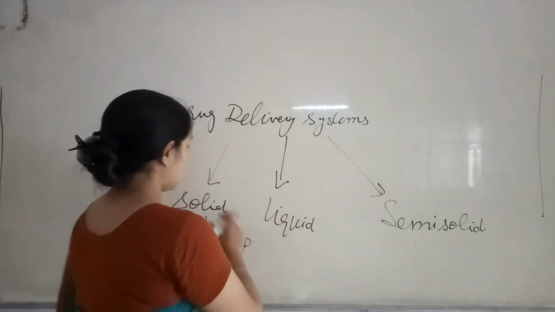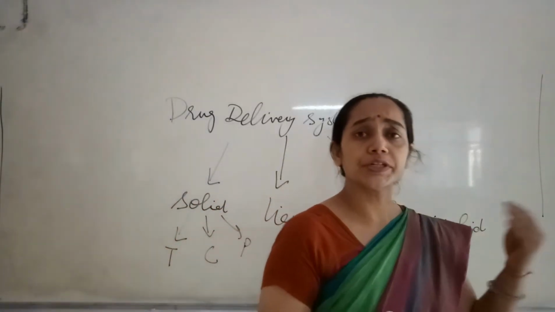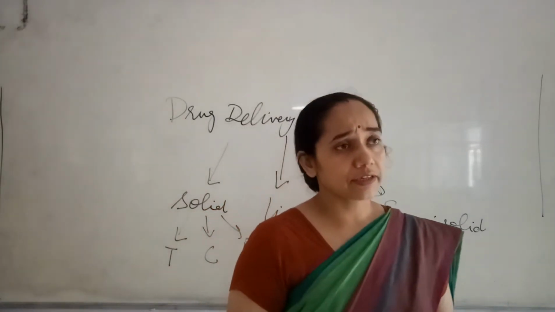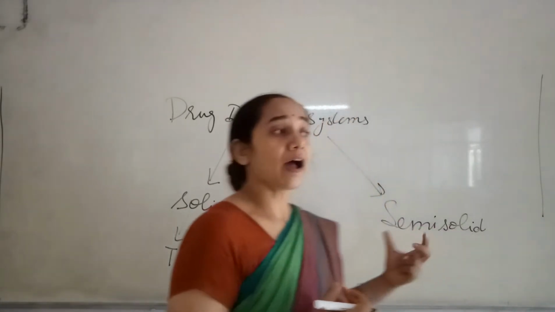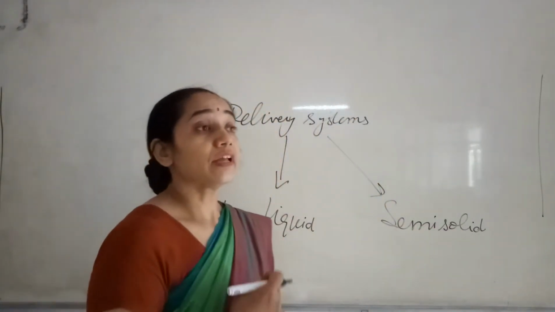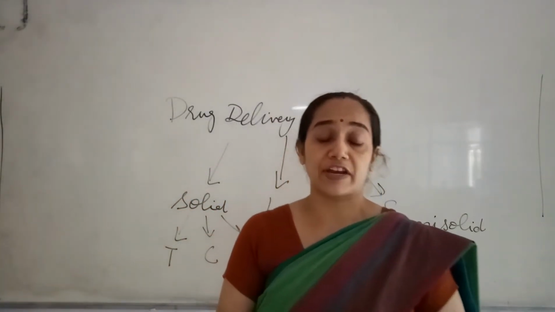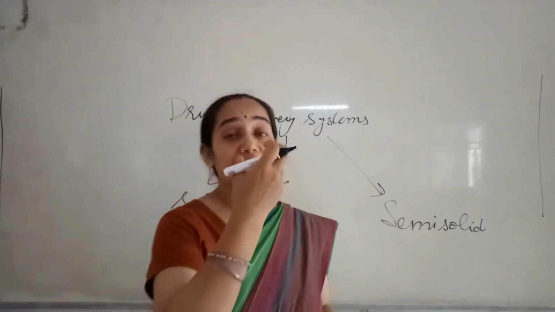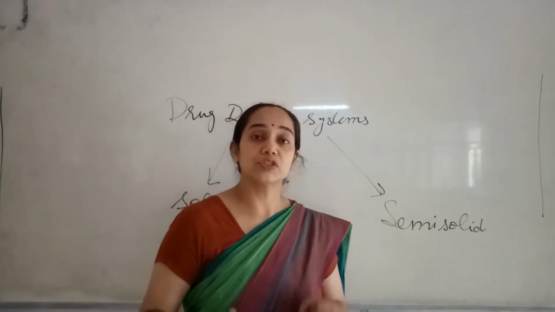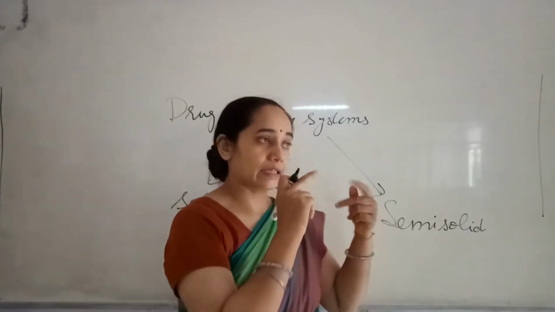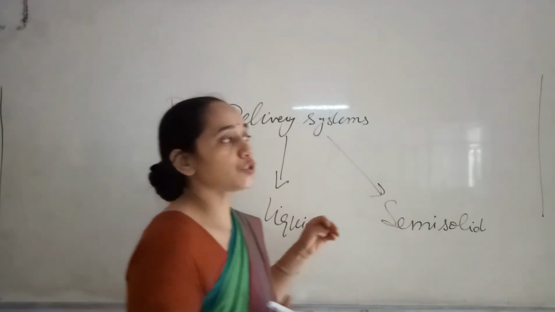So these tablets, capsules, powders, elixirs, linctuses, solutions, emulsions, suspensions, gels, ointments, creams, lotions, all these preparations are conventional preparations, and they are commonly used to achieve an immediate effect. Means we have taken a dosage form either orally, parenterally, or by topical application. If it is applied over the surface, it shows some immediate effect.